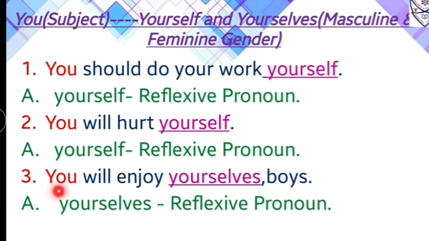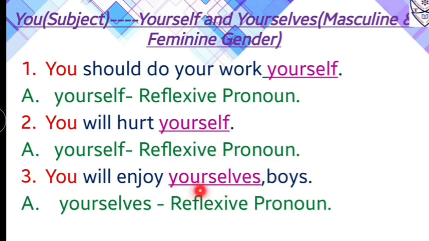Number 3, you will enjoy yourselves, boys. Now in this sentence the starting is with the pronoun, and that pronoun is you. You is used as a subject. Now with you we use yourselves as a reflexive pronoun. Why yourselves? Over here we see boys, so it is in plural number form. Therefore with you, the reflexive pronoun form will be also in plural number form.